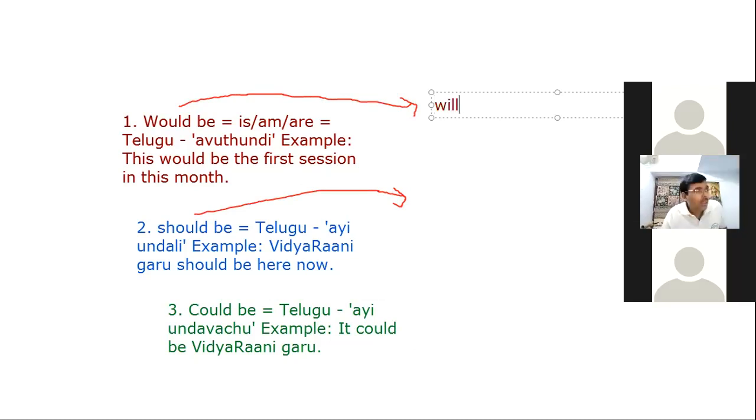And the word should actually came from shall. Yeah, shall. And the word could? Can, sir. Yes, exactly, can.